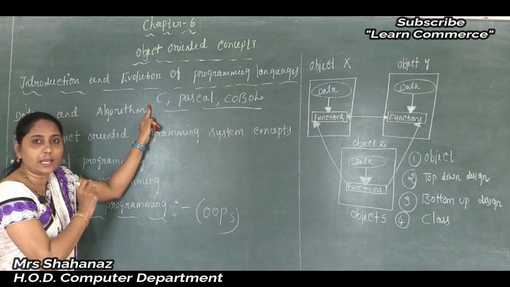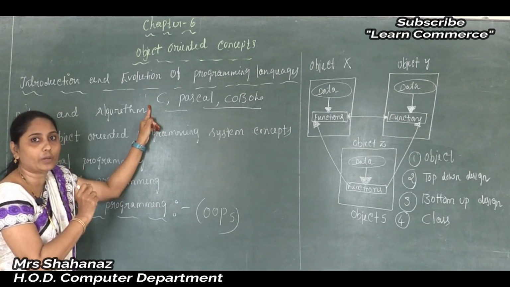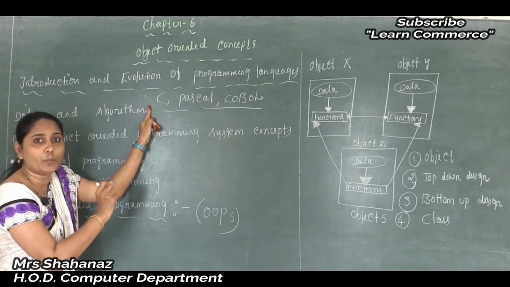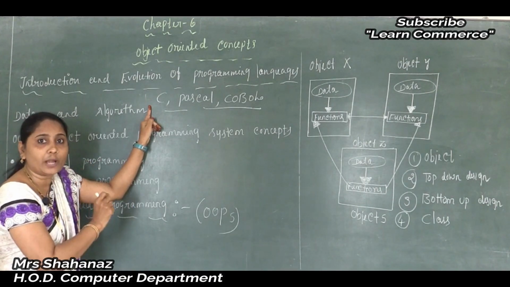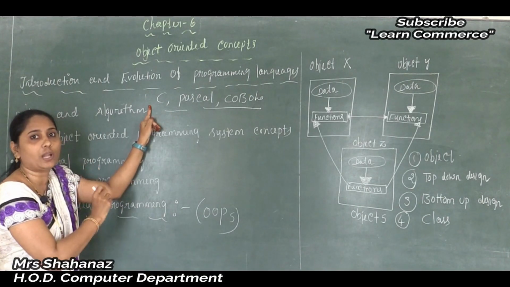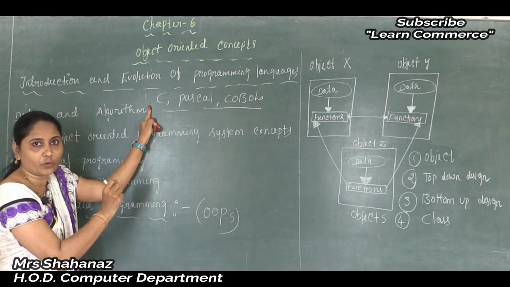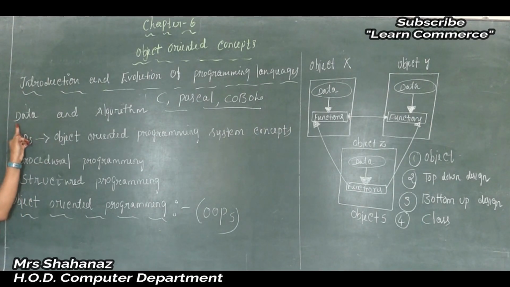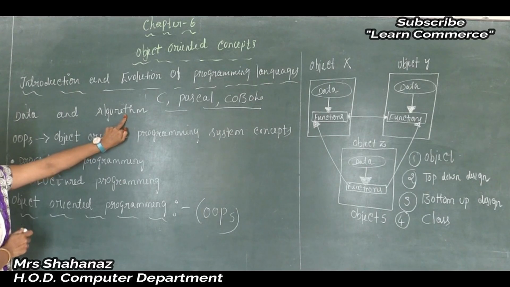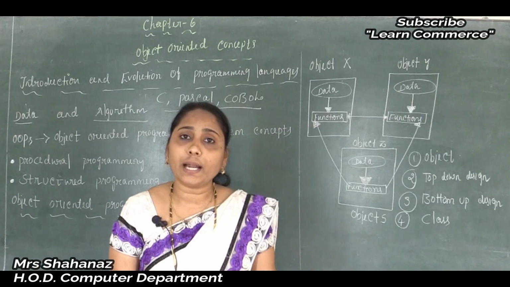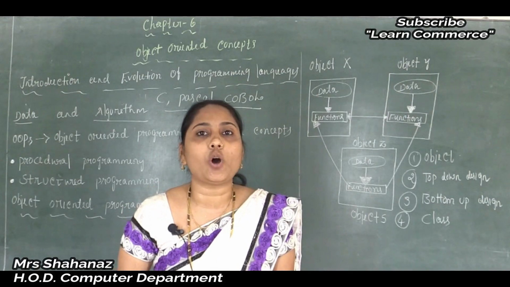But by using such languages we can solve simple programs, but it is very difficult to solve complex, that is, problematic problems. And we know the disadvantage of the traditional programming languages, that is, the procedural and structured programming languages. These languages mainly deal with two important aspects: the data and the algorithm. Correct? Now let's see the meaning of the data and the algorithm.